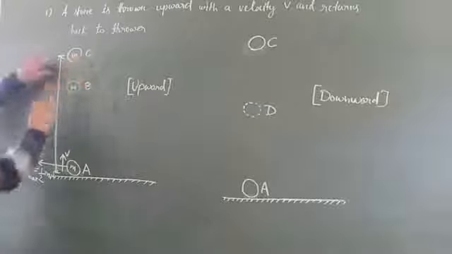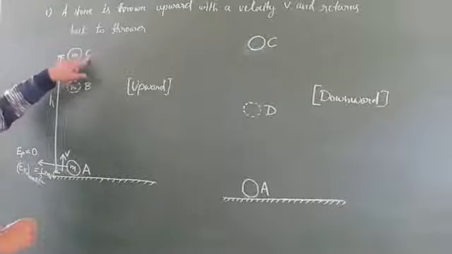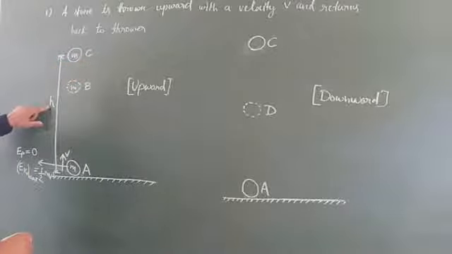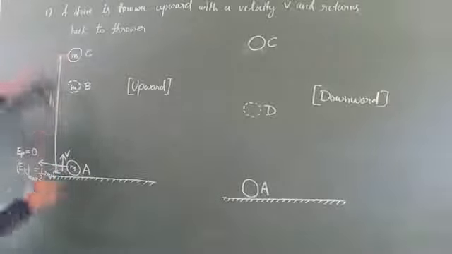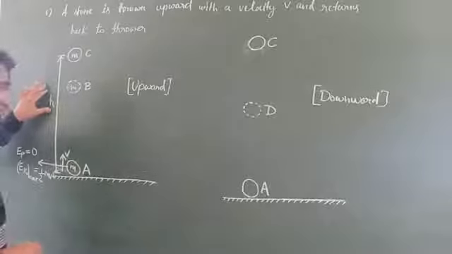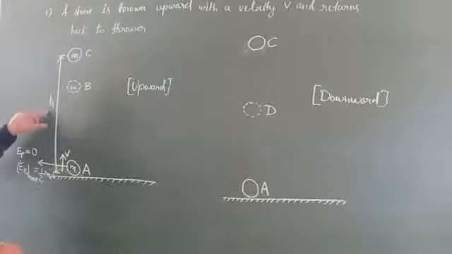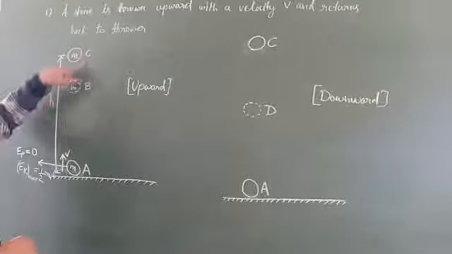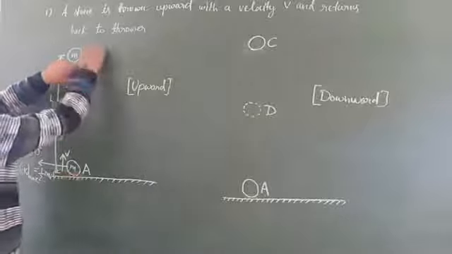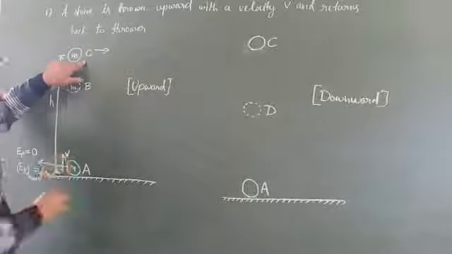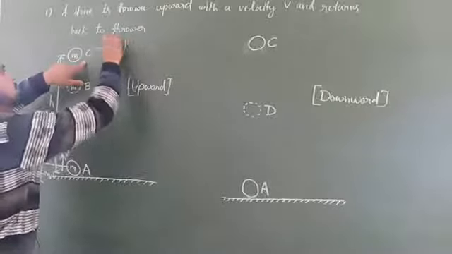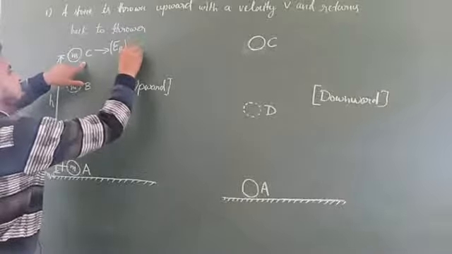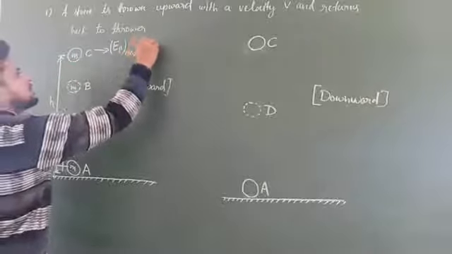Now students, what happens when the stone reaches the maximum height h, that is at position C? We can say the stone has acquired the maximum height h. Since it has acquired this maximum height h, at this position C the potential energy will be maximum. So we can write EP is maximum and it is equal to mgh.